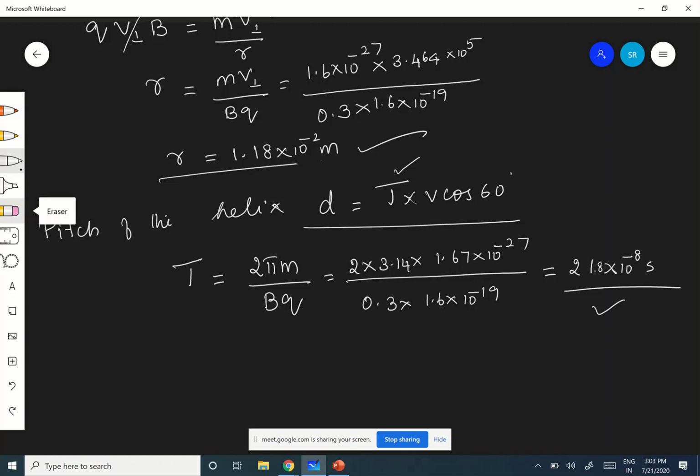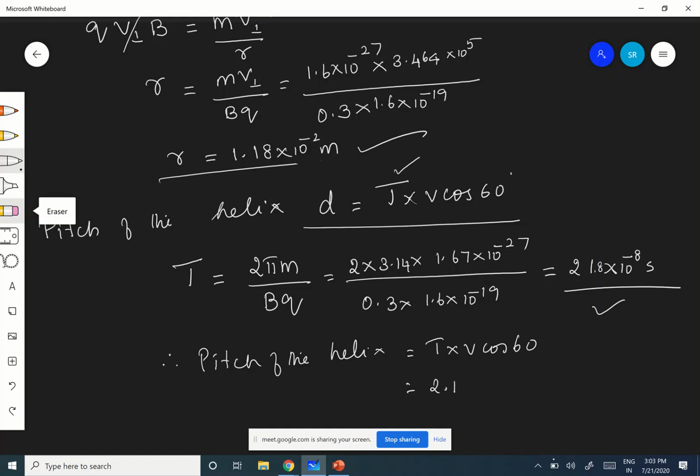Therefore, now that T is ready, what is the pitch? You are asked to find out the pitch of the helix, and that is nothing but T into v cos 60.